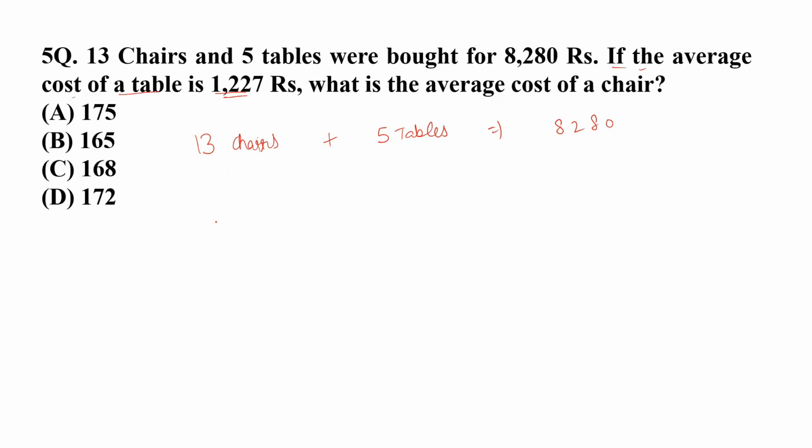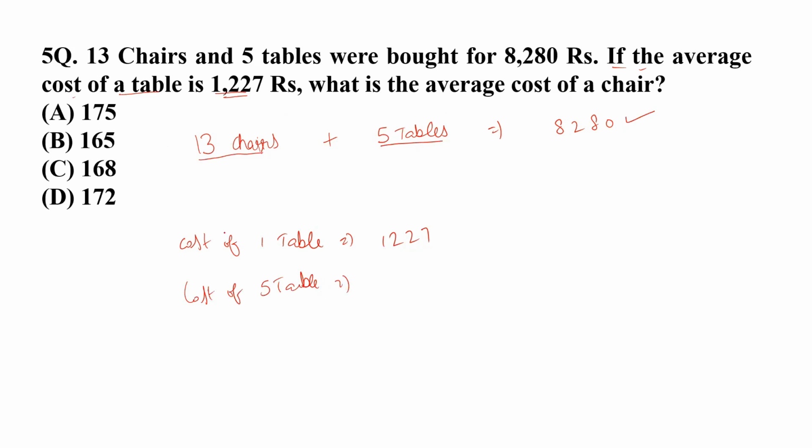So the average cost of a table is also already given. Now we know that the cost of one table is equal to 1227. Now we can easily find the cost of five tables. And why do we need that? Because this is the sum total of 13 chairs and five tables. If we get the value of five tables, then if we reduce that value from this value, we can easily get the value of 13 chairs.